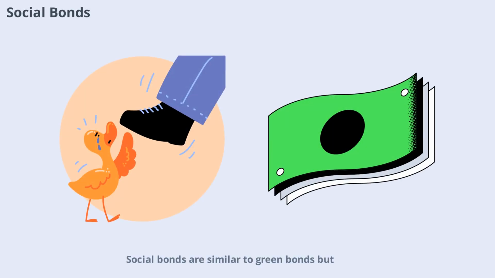Social bonds are similar to green bonds but focus on funding projects with positive social outcomes, such as affordable housing, education, or healthcare. These bonds allow investors to align their investments with their values, supporting causes that matter to them while still earning interest. Social bonds are part of the broader trend toward responsible and impact investing.